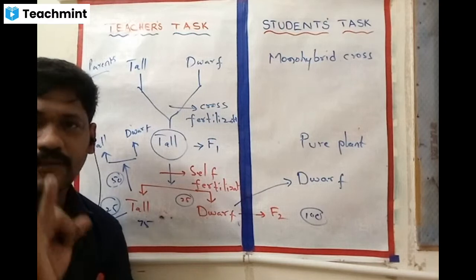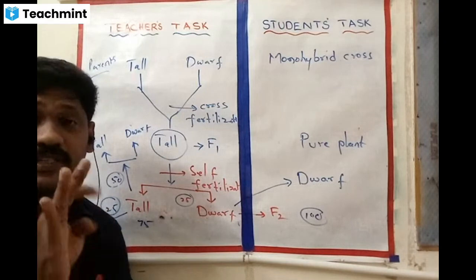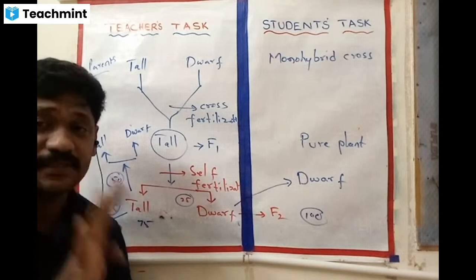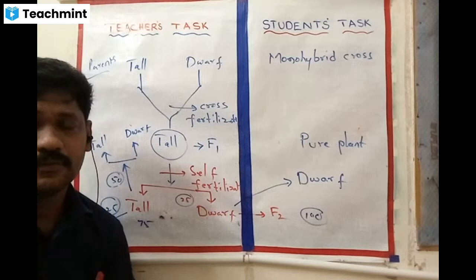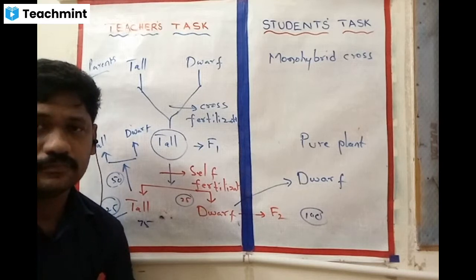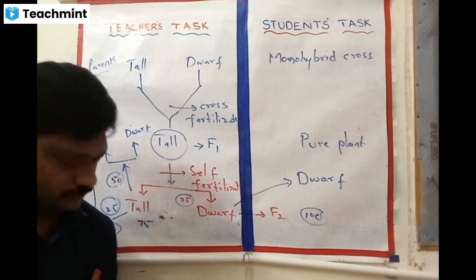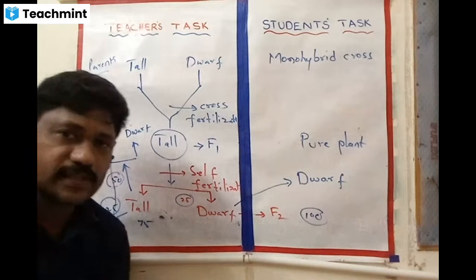So parents, F1 generation, F2 generation, F3 generation. These four things we have to consider. Simple. You can ask your doubts now.